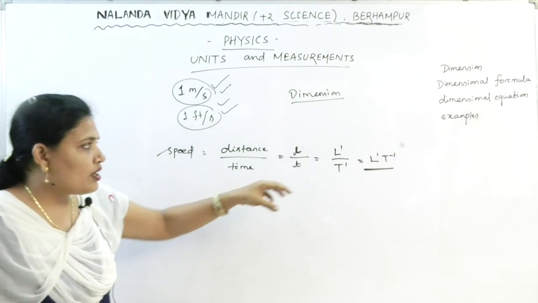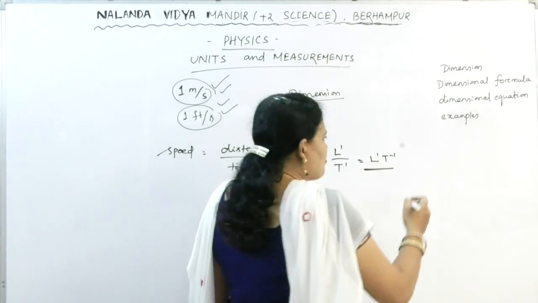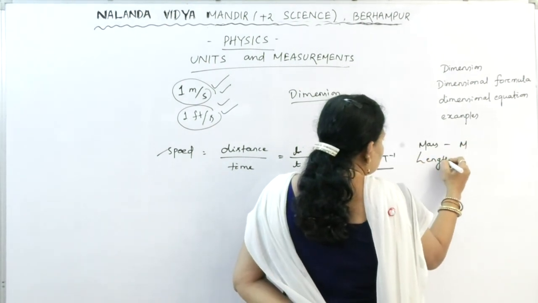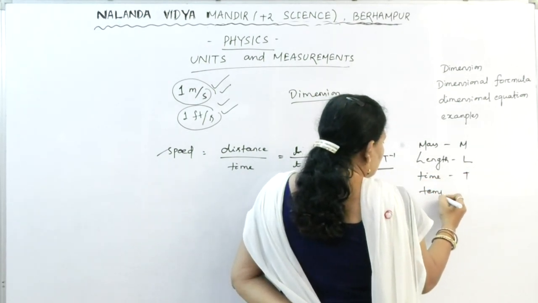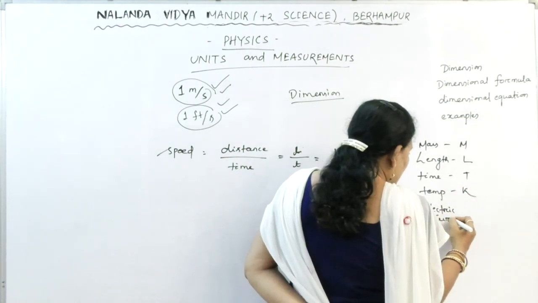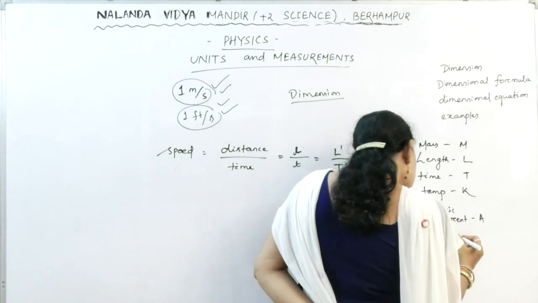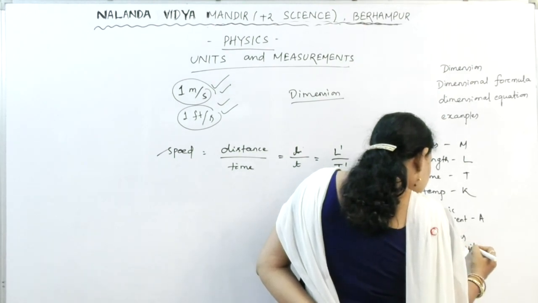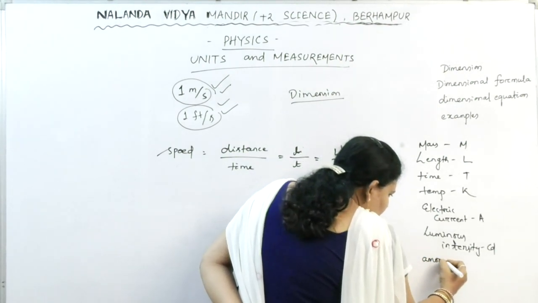How will we write it? See, 7 fundamental units are there. So 7 symbols are used for the 7 fundamental units. Mass, capital M; length, capital L; time, capital T; temperature, capital K; electric current, capital A; luminous intensity, CD; and the amount of matter.